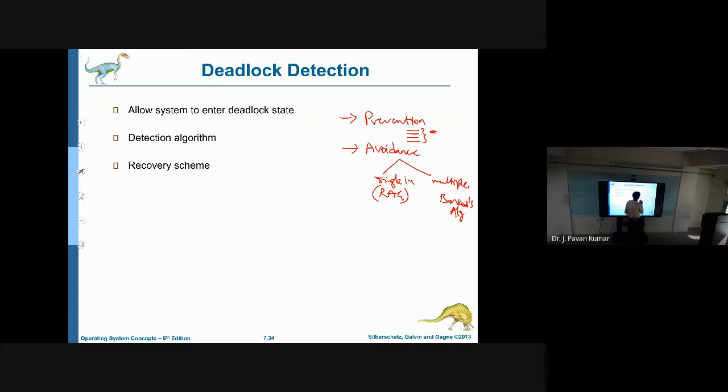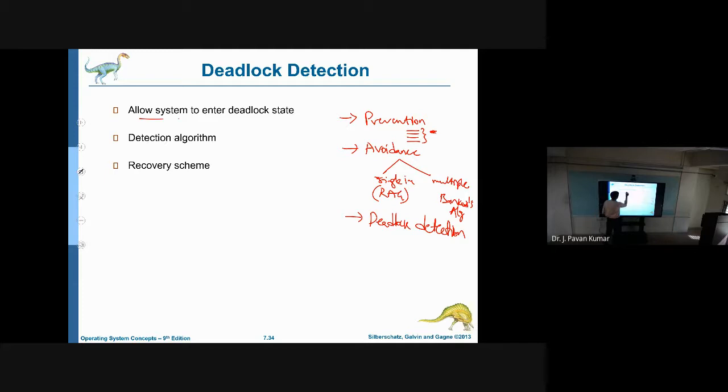Suppose avoidance is also not possible, then deadlock will occur, and then we have to detect it. So that is deadlock detection. If we detect it, then how we can recover, that we will see.